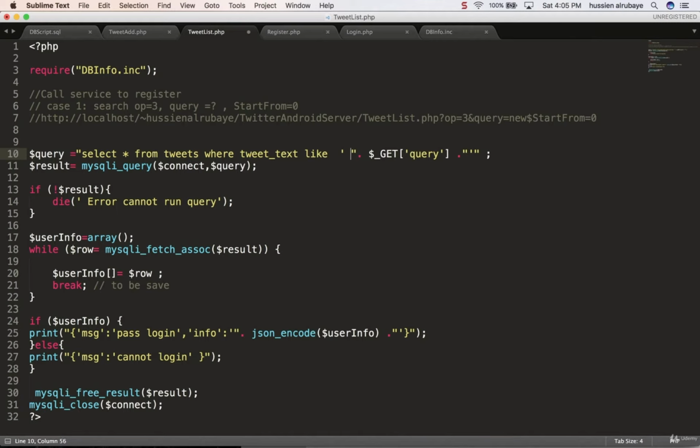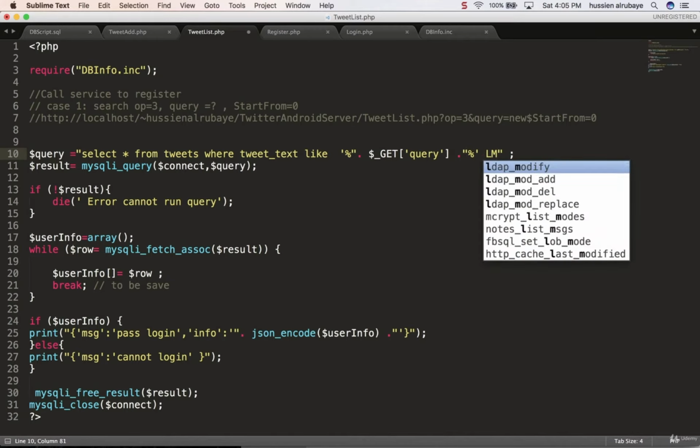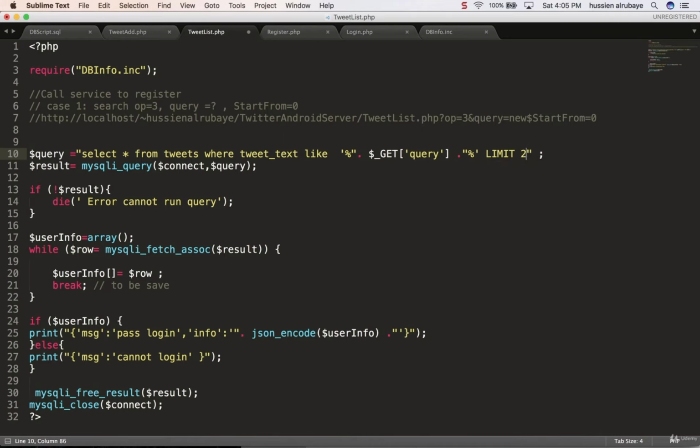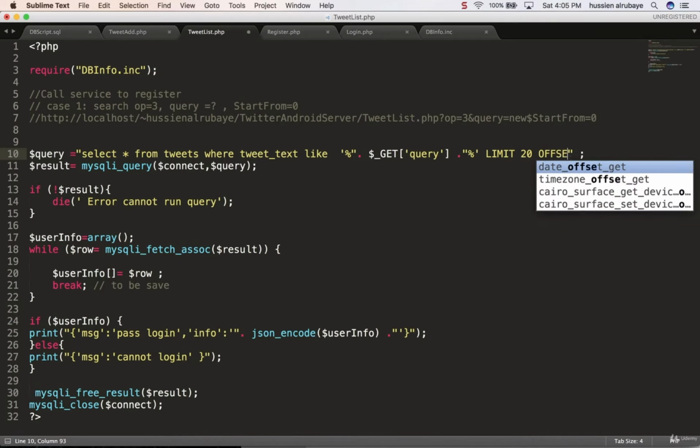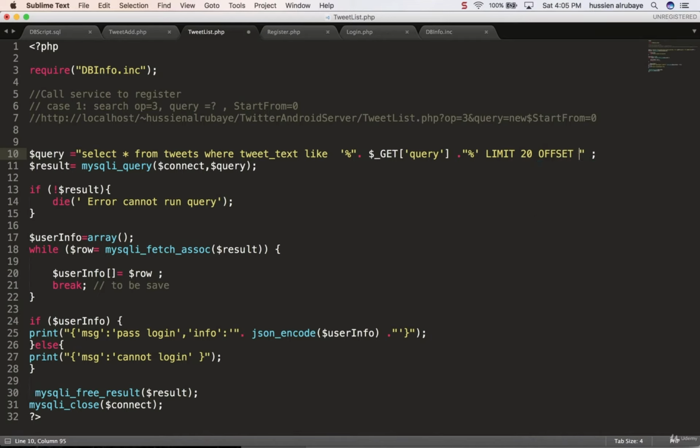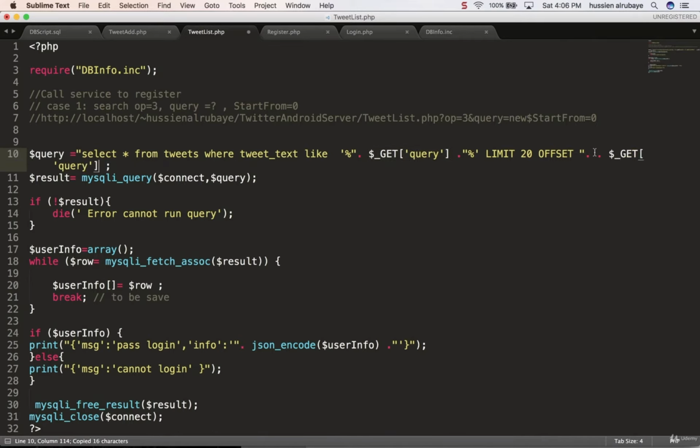I may have a number of characters before it and a number of characters after it. Then I do some offset. I say limit, I need 20 records, offset whatever you want to start from.